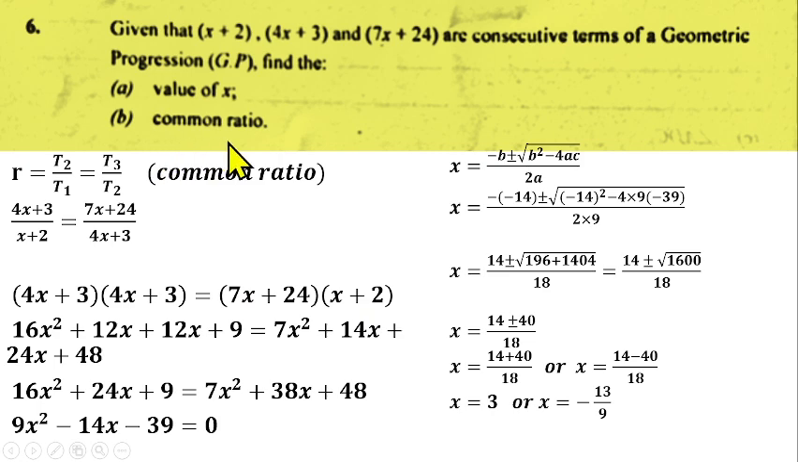Then you have to get the common ratio, which you can do using either of these, because they are meant to give us the same answer. I use the first one, which is 4s plus 3 over s plus 2. Use any one of these, because the common ratio can be greater than 1 or less than 1. Anyone you use is going to be perfect. So I use s equals 3. You have 4 times 3, that gives us 12. So 12 plus 3 over 3 plus 2 gives us 15 over 5, and that gives us 3. So the common ratio is going to be 3 for question number 6.